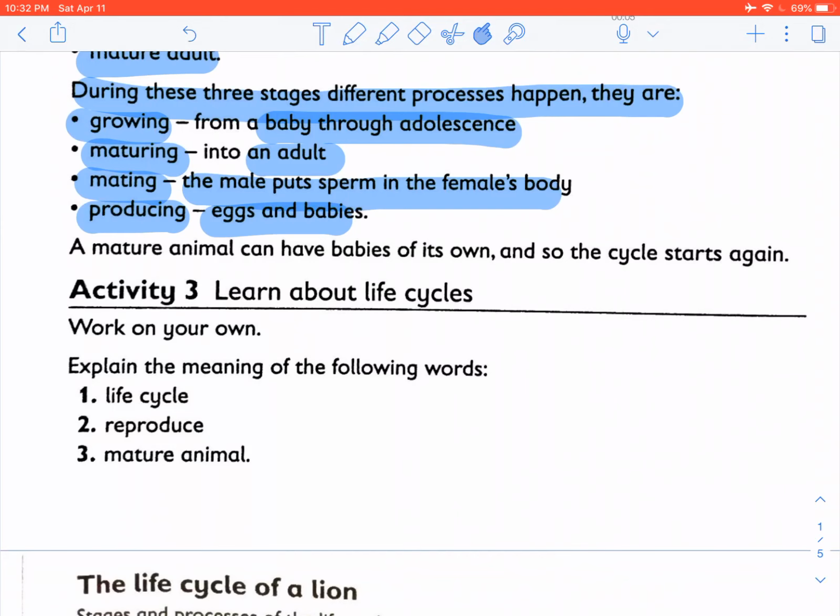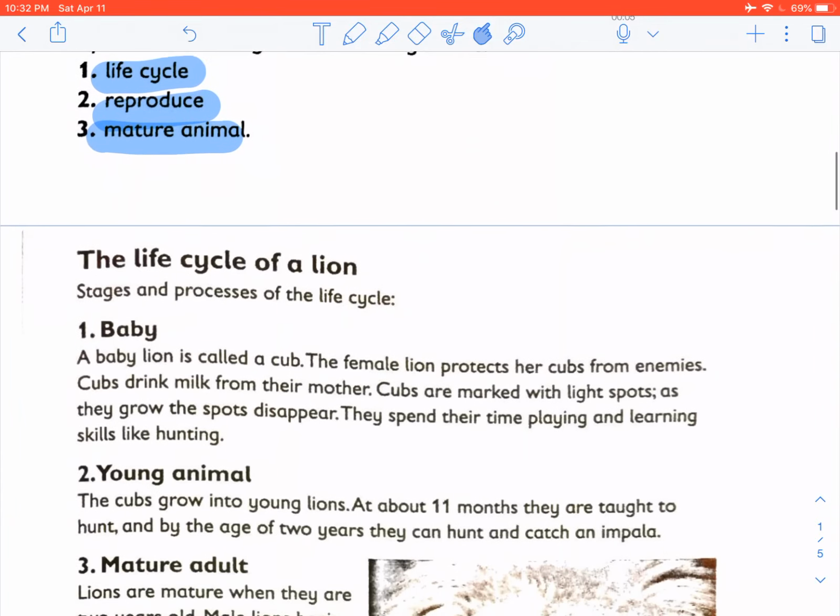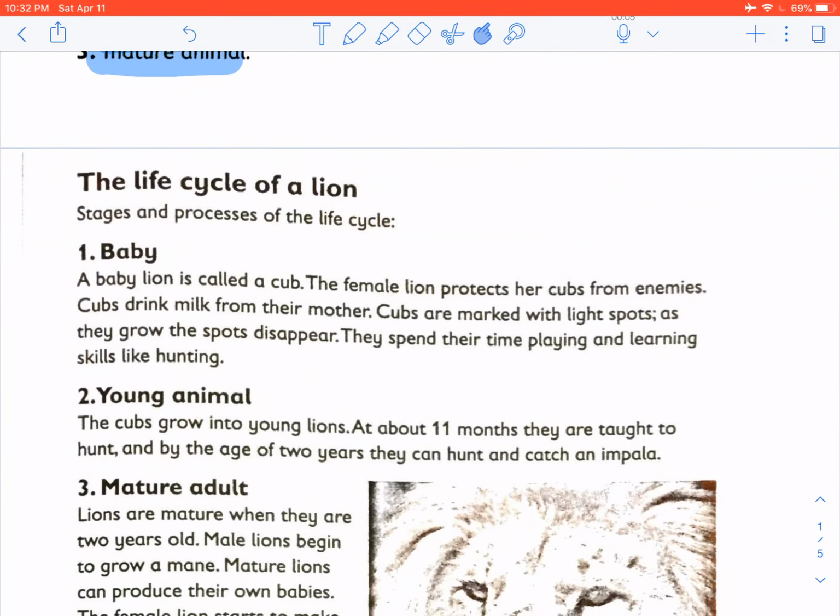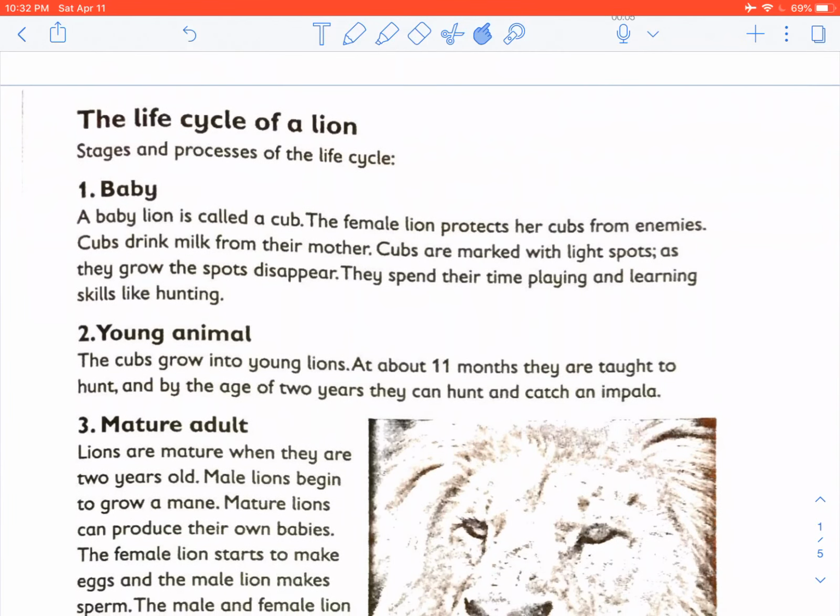You will do the following work in your book. You must work on your own. Explain the meaning of the following words: life cycle, reproduce, and mature animal. The life cycle of a lion. The stages and processes of a life cycle.